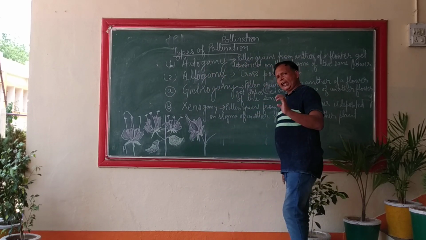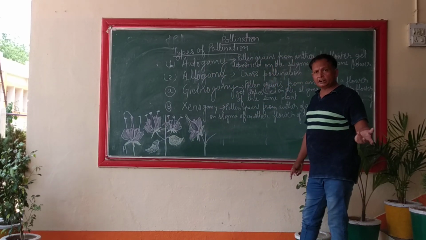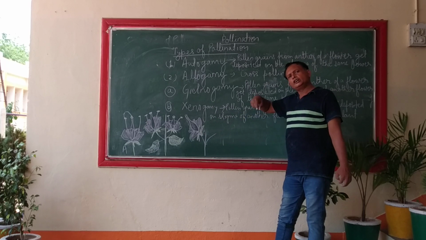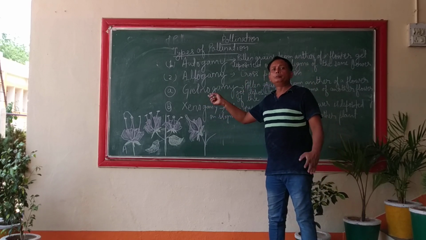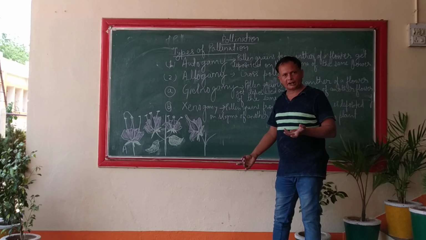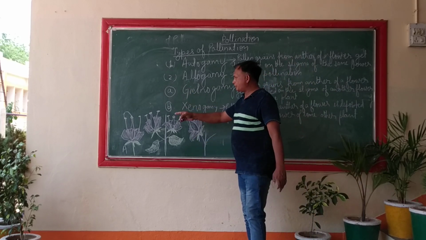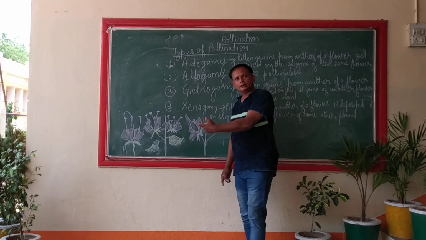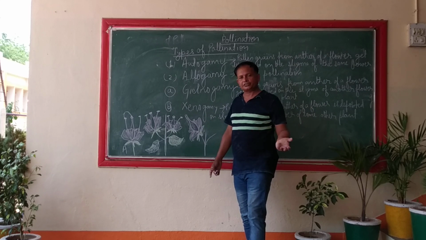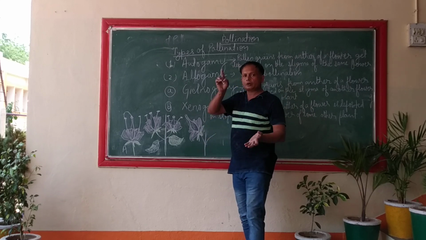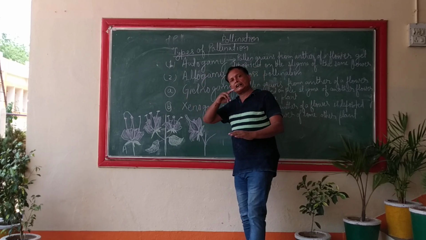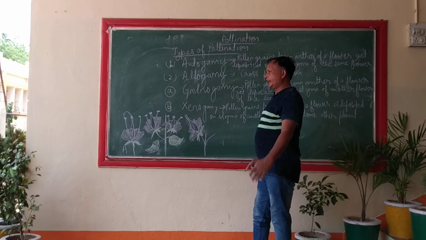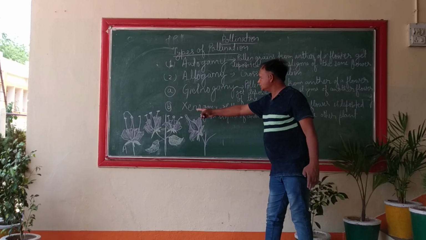Then comes allogamy. Allogamy means cross-pollination. Cross-pollination means deposition of pollen grain from the anther of a flower to the stigma of another flower, maybe of the same plant or of a different plant. Irrespective of the plant, whether it is the same or different, it doesn't matter. Allogamy can further be divided into two types, geitonogamy and xenogamy.